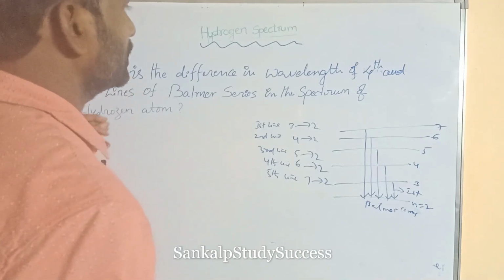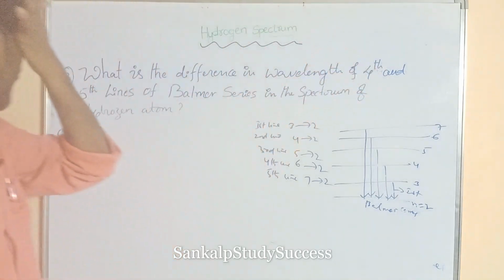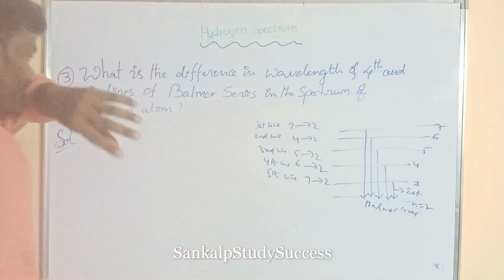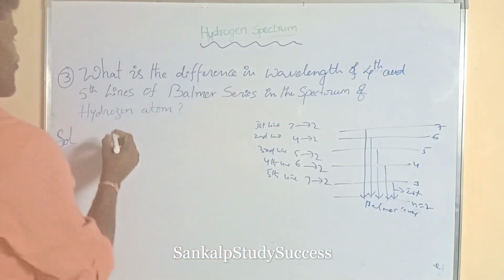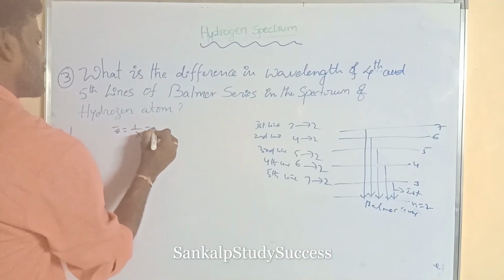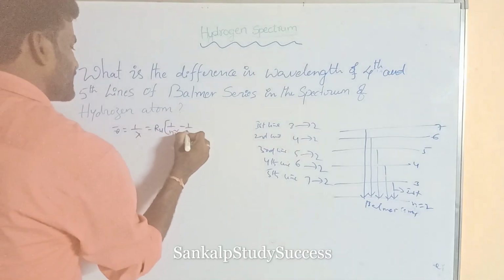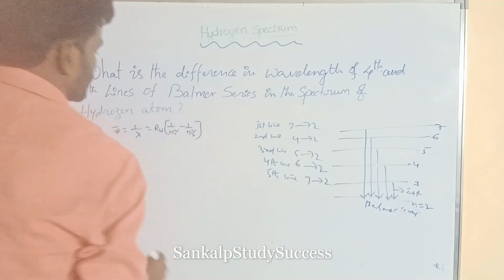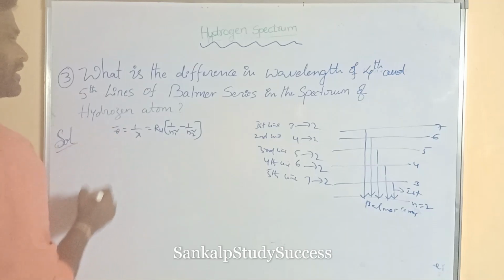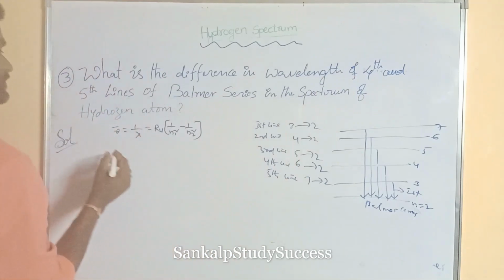Now, what is asked in this sum? The difference in wavelength of the 4th and 5th lines of the Balmer series. What is the formula for wavelength? Nu bar is equal to 1 by lambda is equal to RH into 1 by n1 square minus 1 by n2 square, where lambda is the wavelength. Now we will calculate the 4th line and then the 5th line.